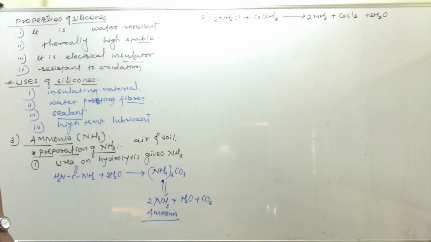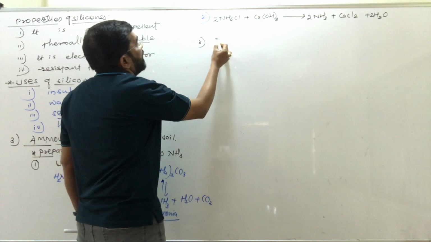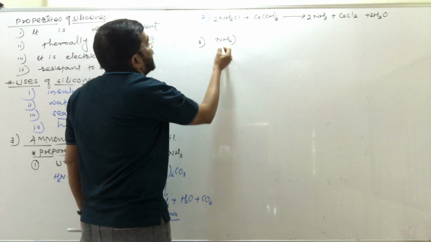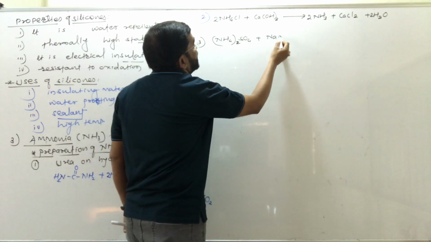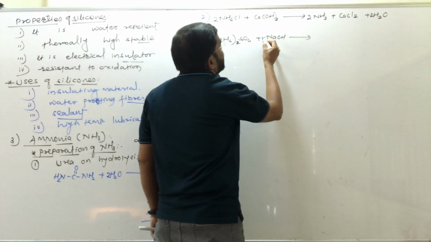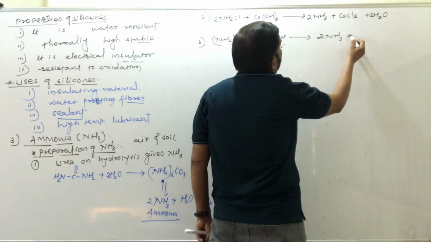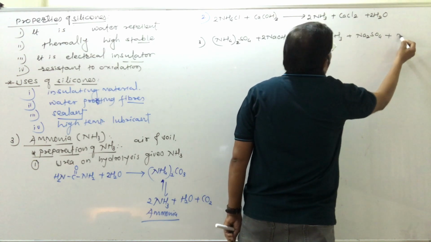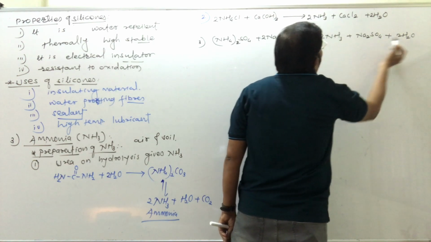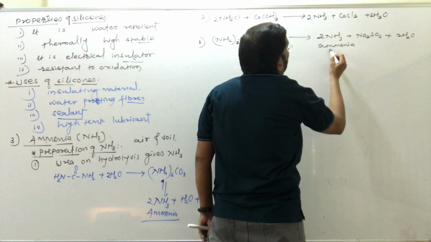Then see the next reaction in which ammonia is prepared. Third one, the salt ammonium sulfate, when reacted with sodium hydroxide, produces ammonia, byproduct sodium sulfate and twice H2O. So here there is formation of ammonia.